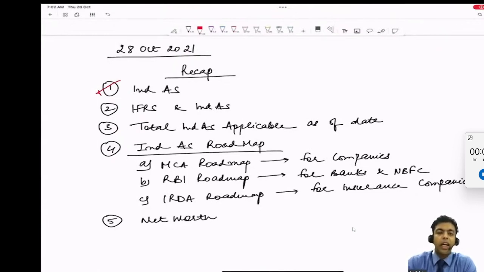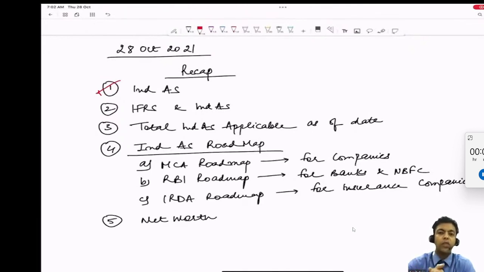So what is INDAS? It's nothing but an accounting standard issued by the Ministry of Corporate Affairs, which is a government body, as per Section 133 of the Companies Act in consultation with ICAI. Then we said that if a country has to adopt, what are the two routes available? One is the adoption route. The second one is the convergence route. What is the adoption route? The adoption route means that we adopt IFRS as it is without making any changes, that we adopt 100% of the International Accounting Standards issued by IASB as it is.